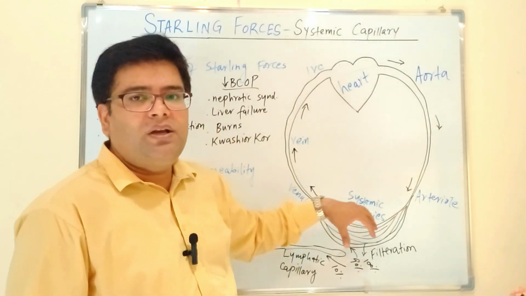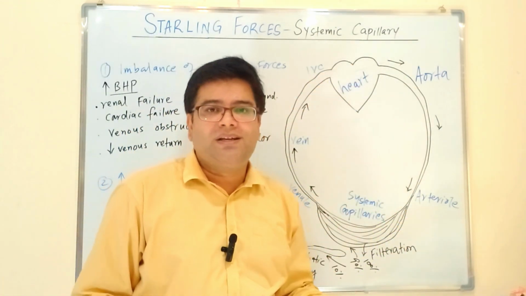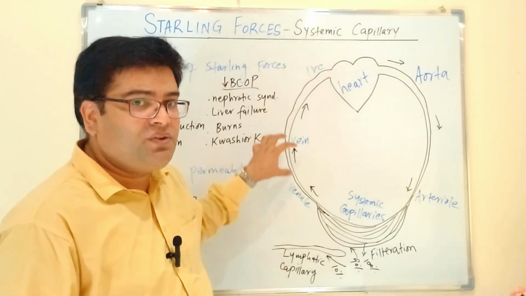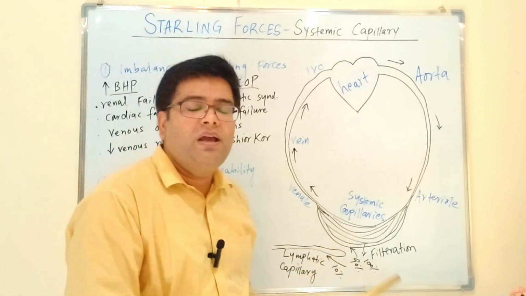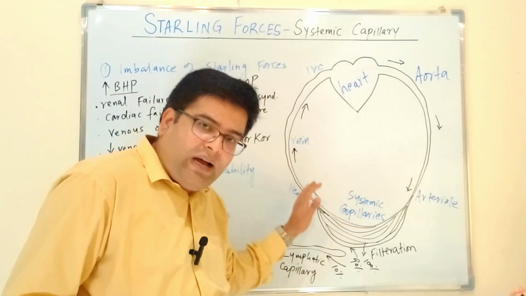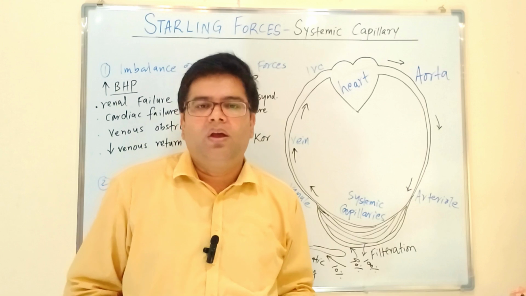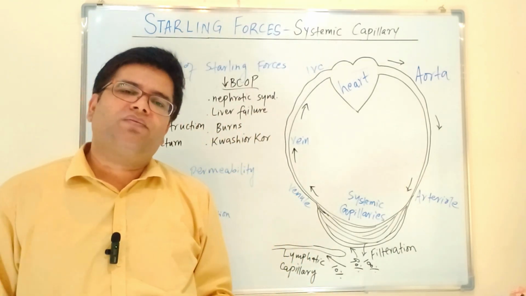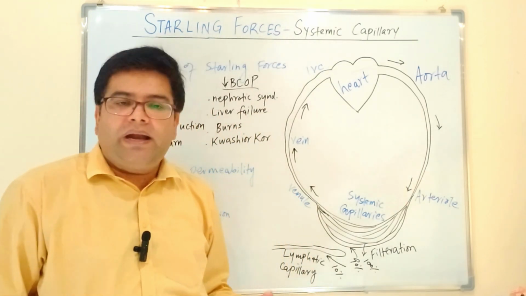Because all these vessels make a circuit, when the pressure is high in the veins, it will be high in the venules and also high in the capillaries, so that will result in high backward pressure and resulting in filtration. So this is the reason why in case of cardiac failure there is edema.